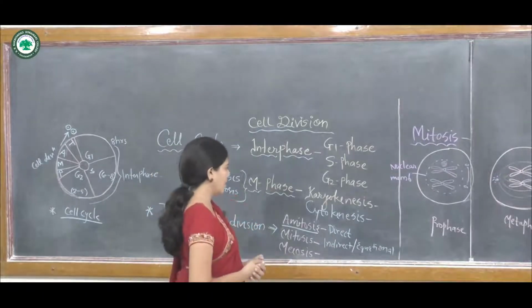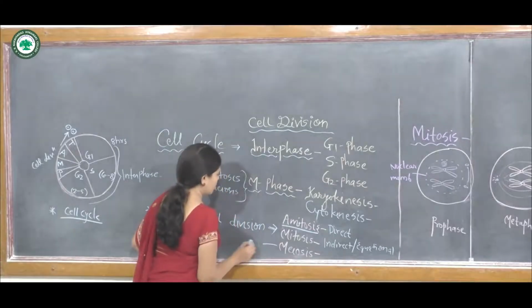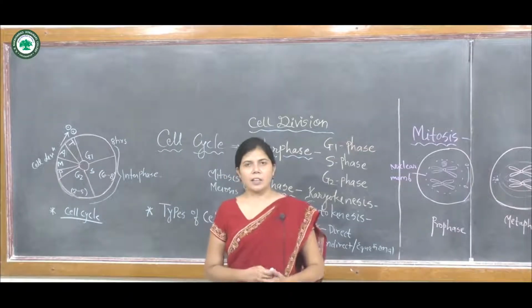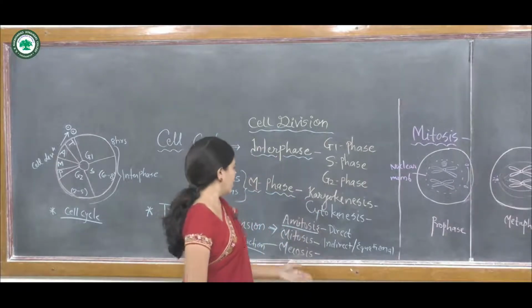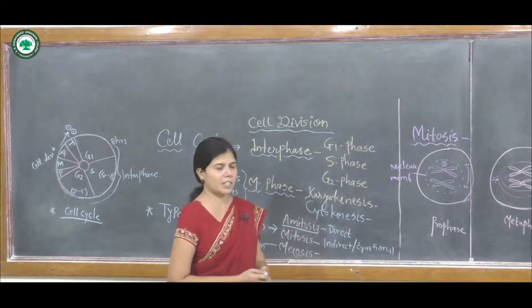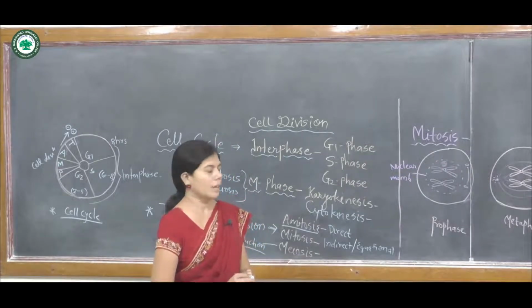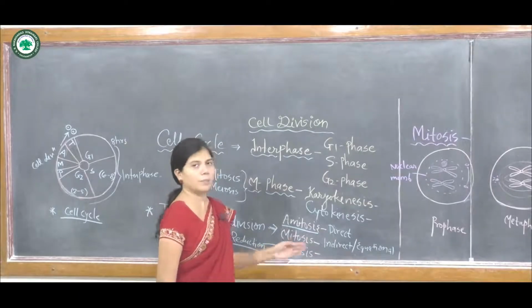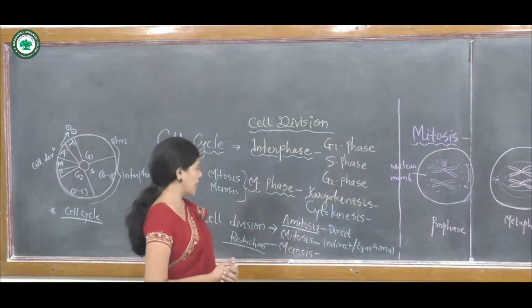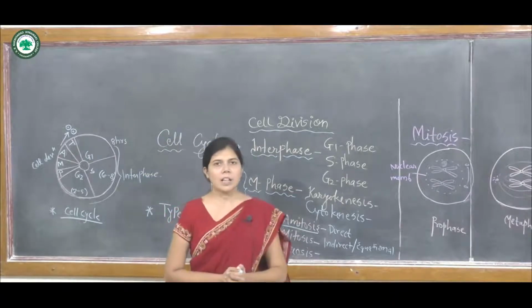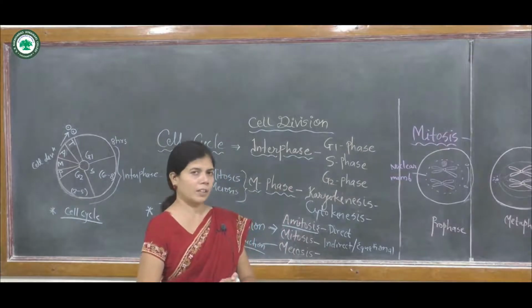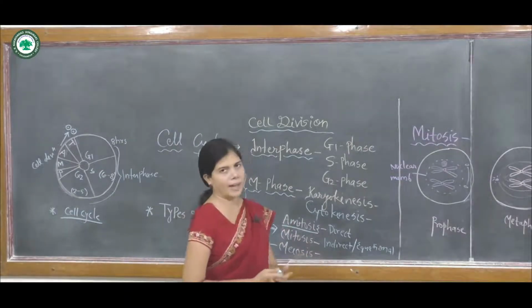The third type of cell division is meiosis. Meiosis is known as the reduction division. The diploid cells undergo cell division meiotically. That's why it is known as the reduction division, because the number of chromosomes is halved in the daughter cells compared to the parent cell.